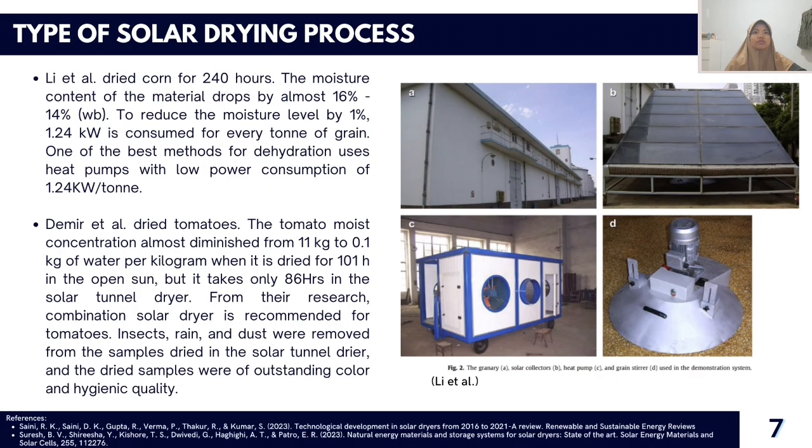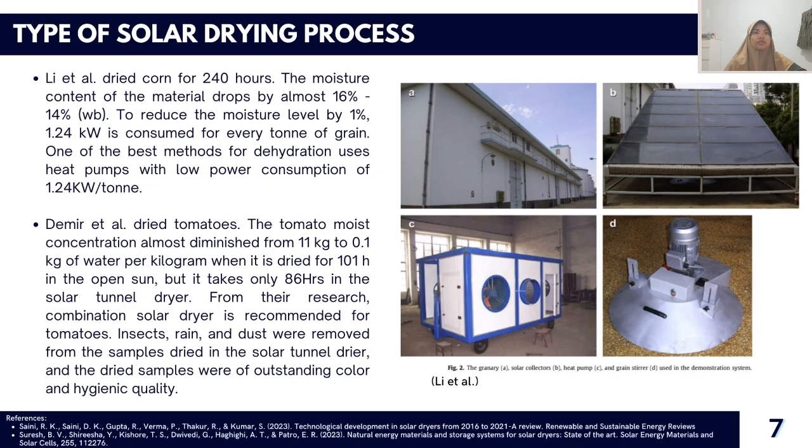To reduce the moisture level by 1%, 1.24 kilowatt is consumed for every ton of grain. One of the best methods for dehydration uses heat pumps with low power consumption of 1.24 kilowatt per ton.